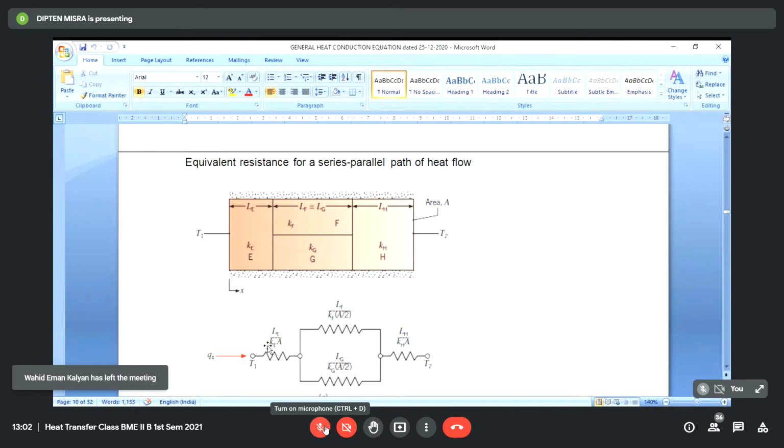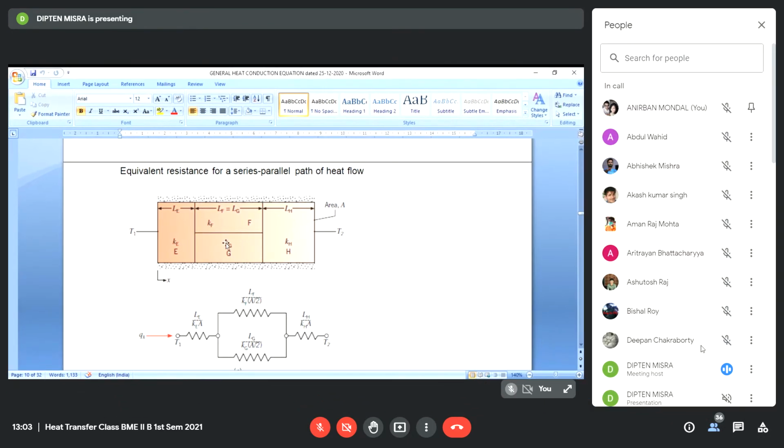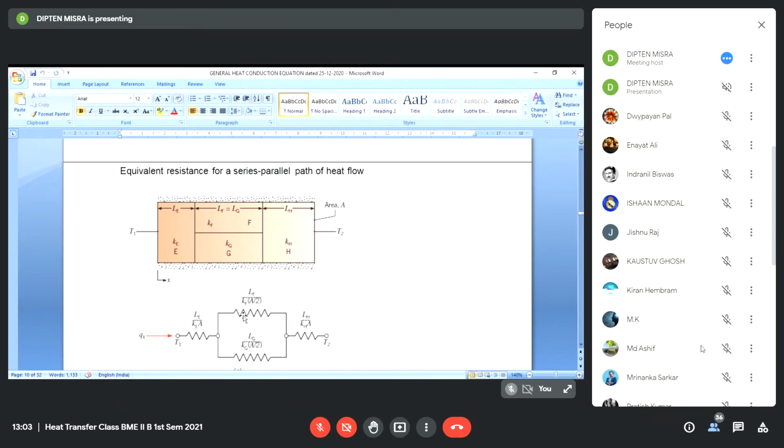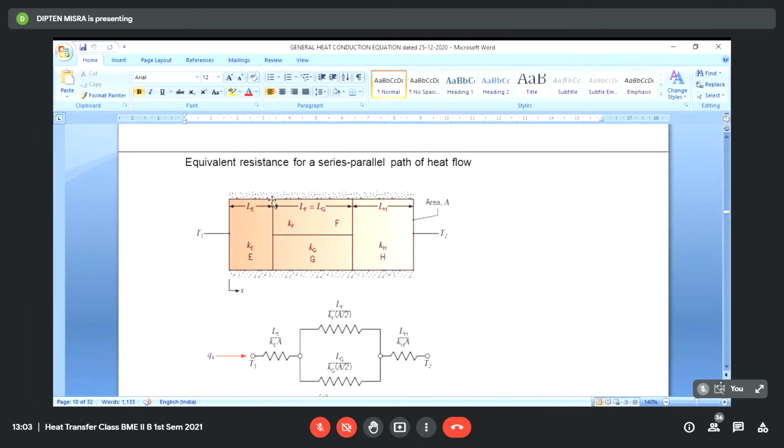And the equivalent circuit is you have a resistance Le, the thickness divided by conductivity into area of this wall, where the cross-sectional area of this wall is A. If we have two layers, they will offer resistances in parallel: the upper resistance given by Lf divided by Kf into A by 2, if the layers are half and half.